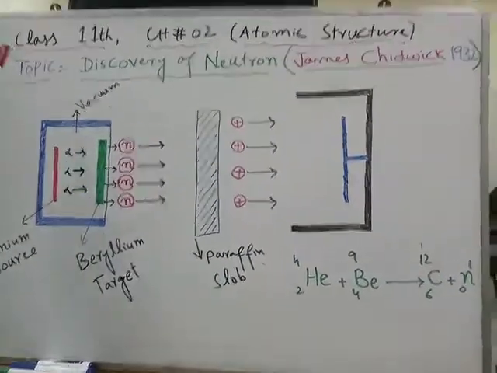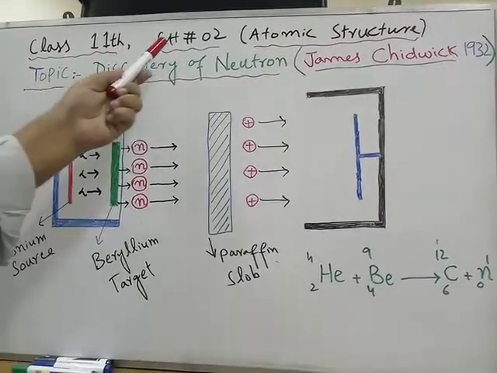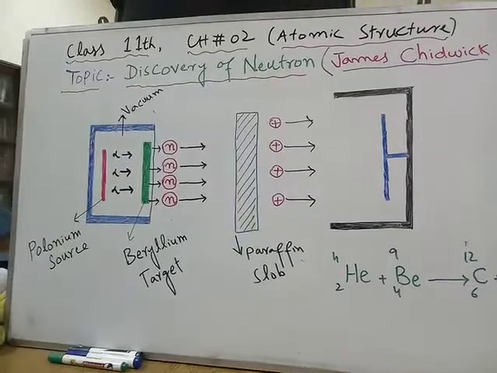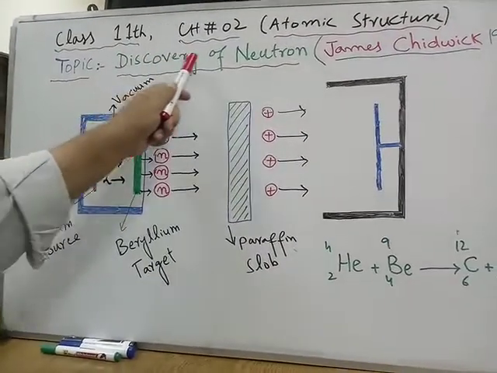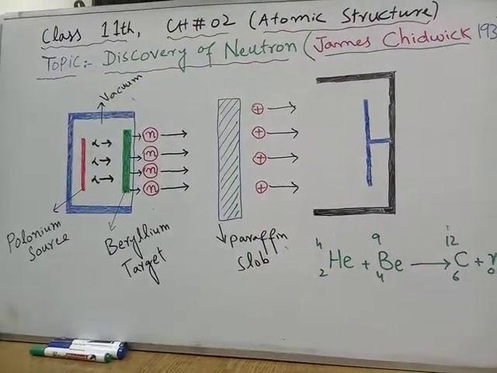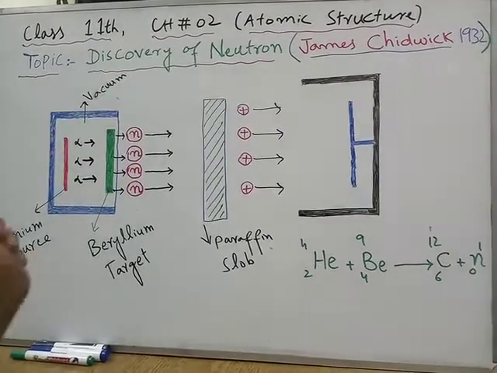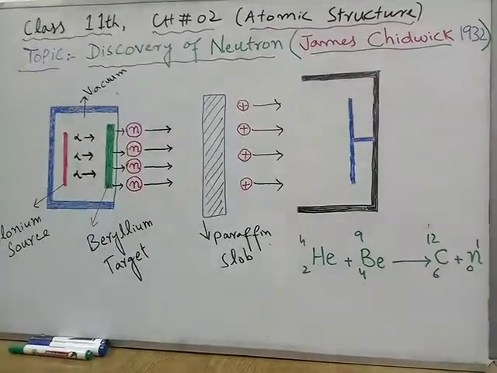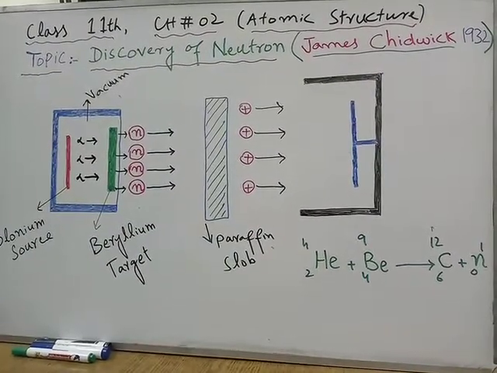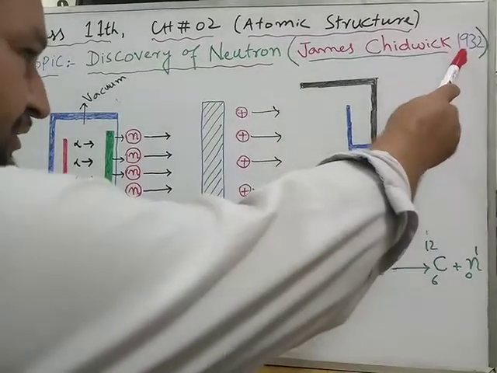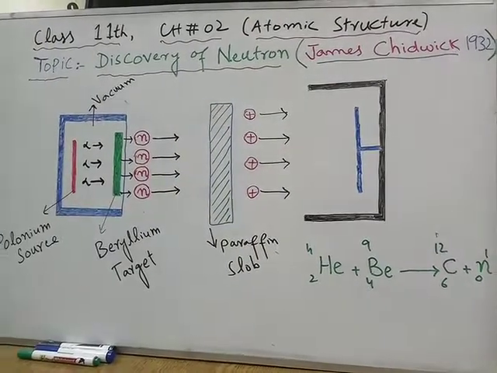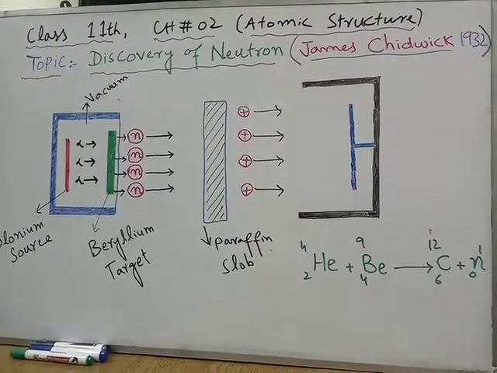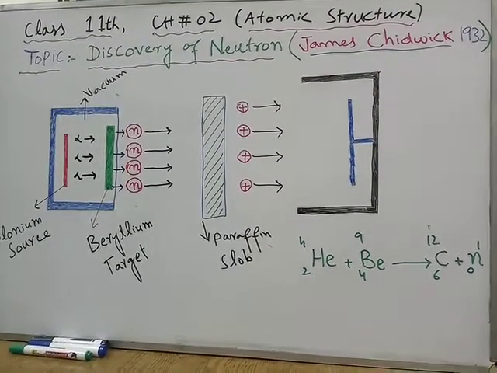Today we are going to discuss class 11th, chapter number 2, atomic structure. My topic is the discovery of the neutron. It can also be called the James Chadwick experiment, which he performed in 1932. The James Chadwick experiment led to the discovery of the neutron in an atom.